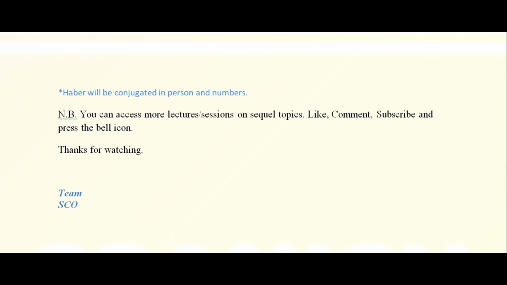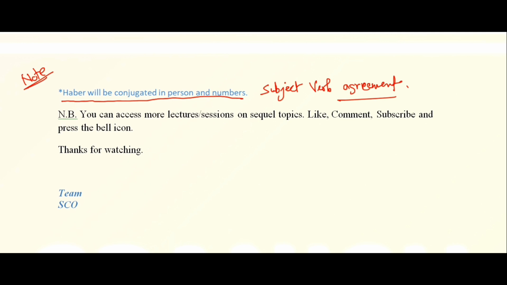I hope it is clear to you. This is a note that haber is an irregular verb, so you have to practice this conjugation. And one more thing, it will be used according to the number and person of the sentence. And after that, subject and verb agreement is important in any sentence.